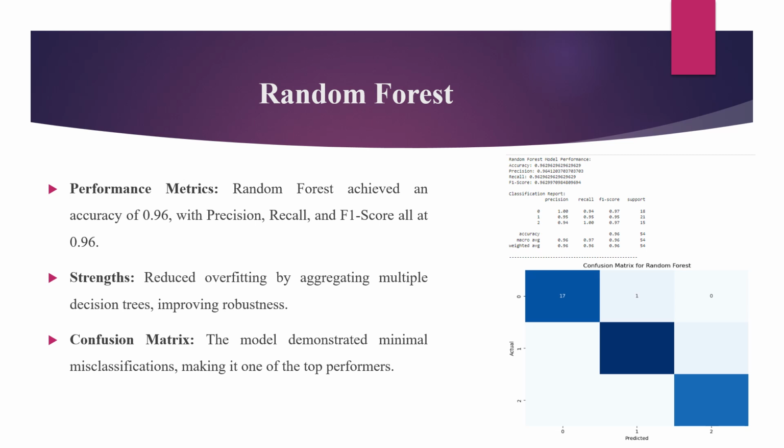The confusion matrix shows that this model made very few misclassifications, making it one of the top performers in our analysis. Random forest's ability to generalize better than a single decision tree makes it a more reliable model, especially for a dataset like this one, where overfitting can be a concern, and it also handles class imbalance better, ensuring accurate predictions across all the wine types.